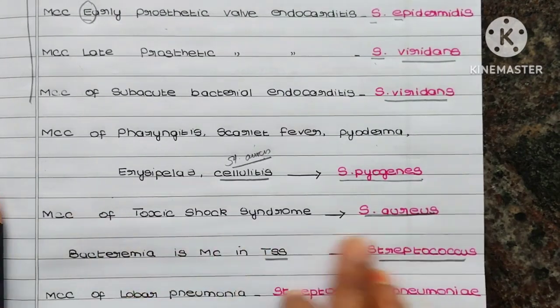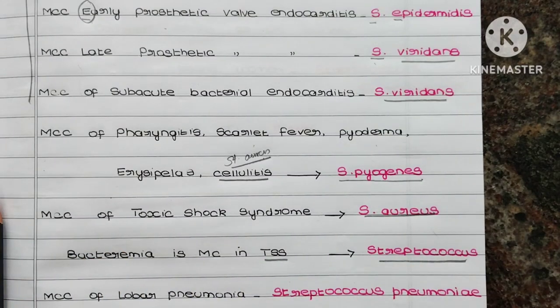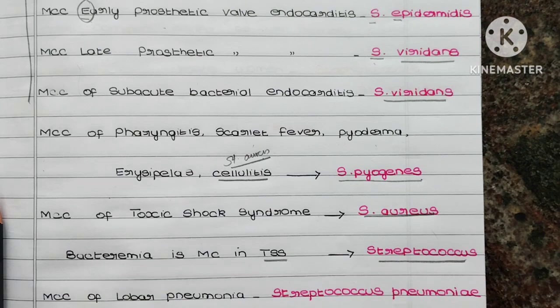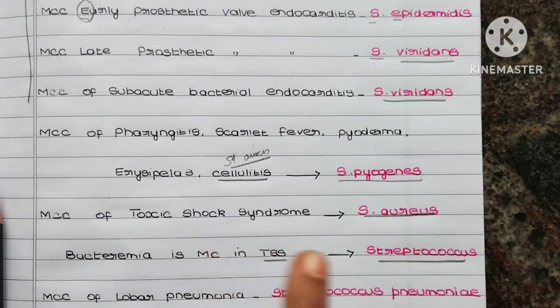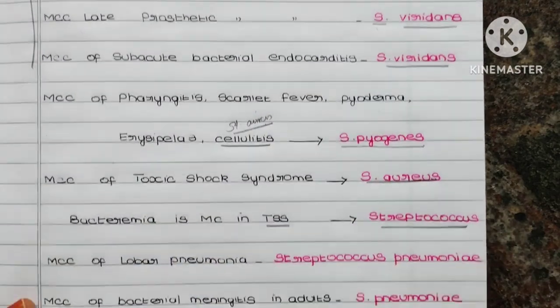So Staphylococcus aureus won't cause bacteremia to that extent as compared to Streptococcus. So if they are asking toxic shock syndrome associated with bacteremia, then it is Streptococcus. If they are asking the most common cause of toxic shock syndrome, then it is Staphylococcus aureus.